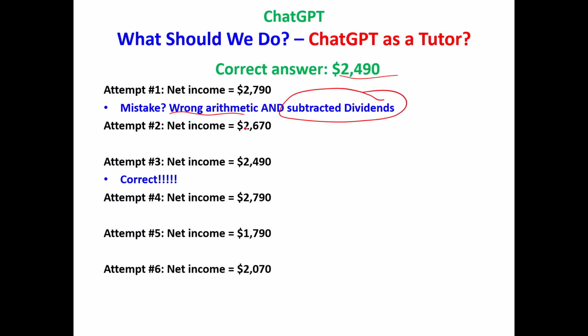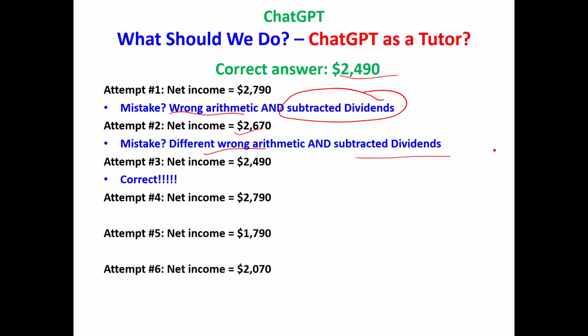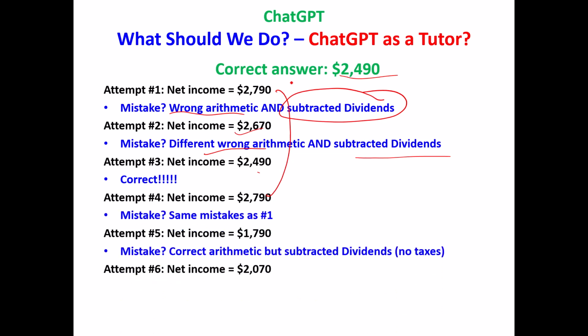Okay, now I got a different wrong answer, 2,670. What happened now? Again, different wrong arithmetic and also subtracted dividends. By the way, what we're going to see here is ChatGPT doesn't understand dividends for now. It almost always includes them as an expense, almost always. Third attempt, ChatGPT got it right, perfect. Fourth attempt, 2,790, well, that was the same as the first one. It made the same mistakes.